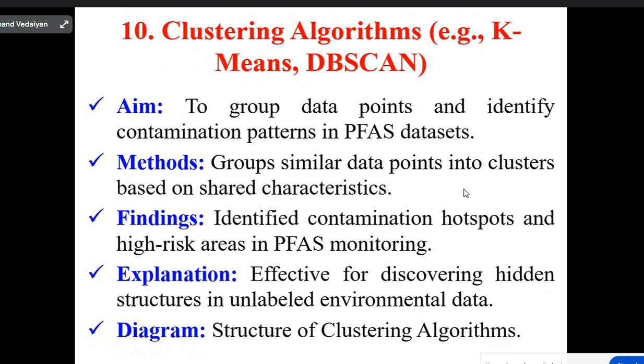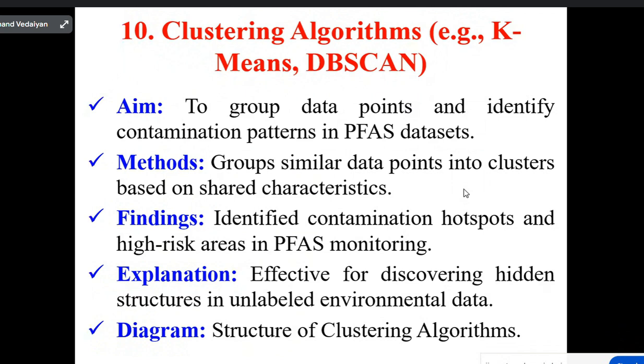What are the methods we are using? Group similar data points into clusters based on shared characteristics. Findings identified contamination hotspots and high-risk areas in PFAS monitoring. Explanation: effective for discovering hidden structures in unlabeled environmental data.